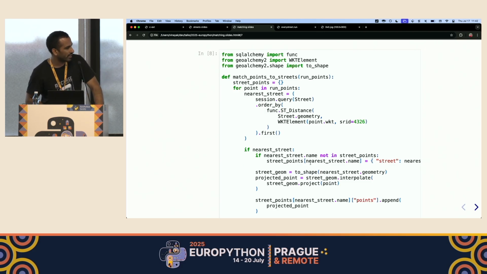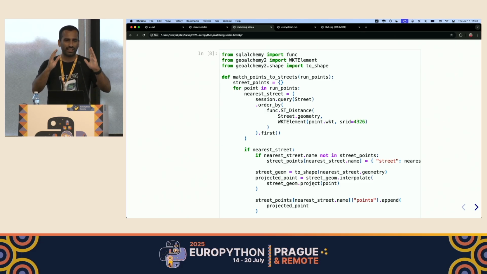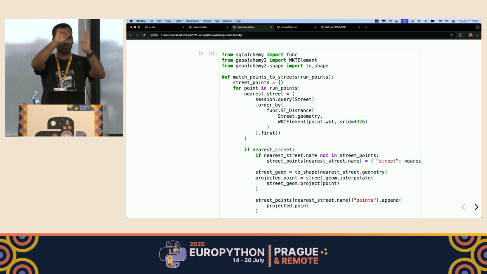If we find the nearest street, we initialize street points with another dictionary for that street. Here we are putting the street geometry and a points array, which is somehow not visible. It's being cut out, but you can assume it's there. We then get the street geometry and do another interpolation where we are projecting the point to that nearest street. So it's snapping that point to the nearest street. If, for example, this is a street and the point lies here, this projection would project it to the nearest street, and we'll get a projected point, which we then append into our points array.